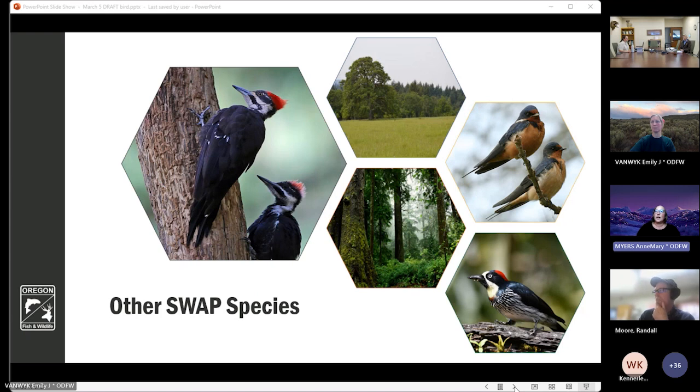However, the pileated woodpecker is a habitat engineer and provides valuable ecosystem service by easily excavating tree cavities. These cavities are utilized by species which are not as capable of creating cavities on their own for breeding, shelter, and resting.